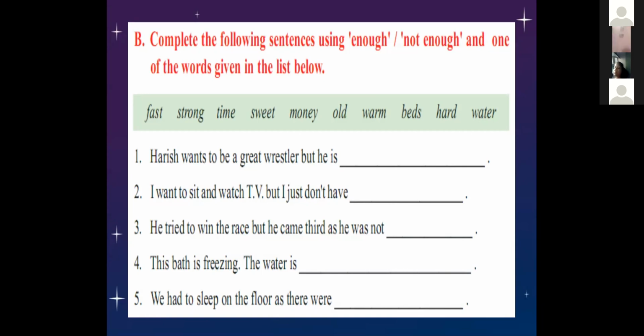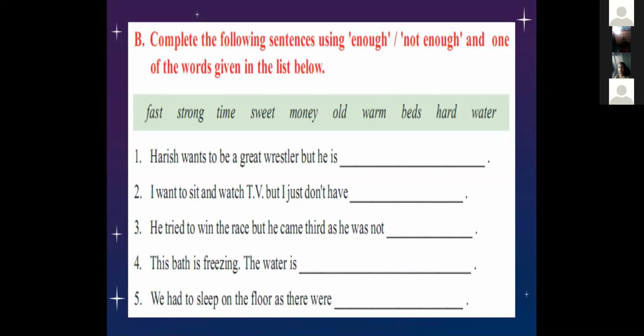I want to sit and watch TV, but I don't have enough time. Next, third one. He tried to win the race, but he came third as he was not fast enough.